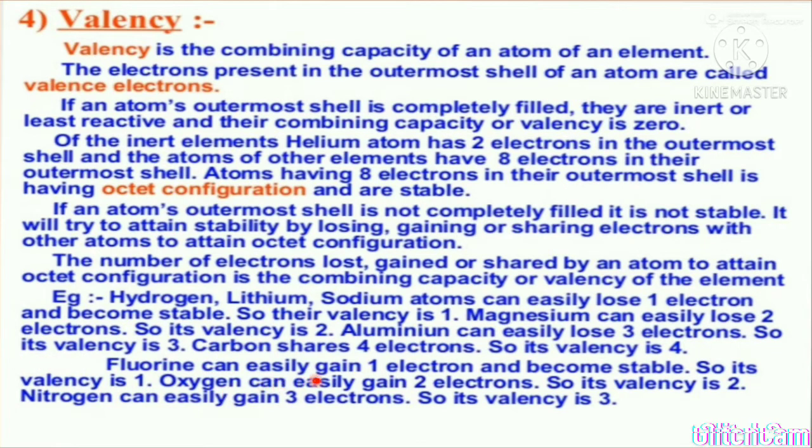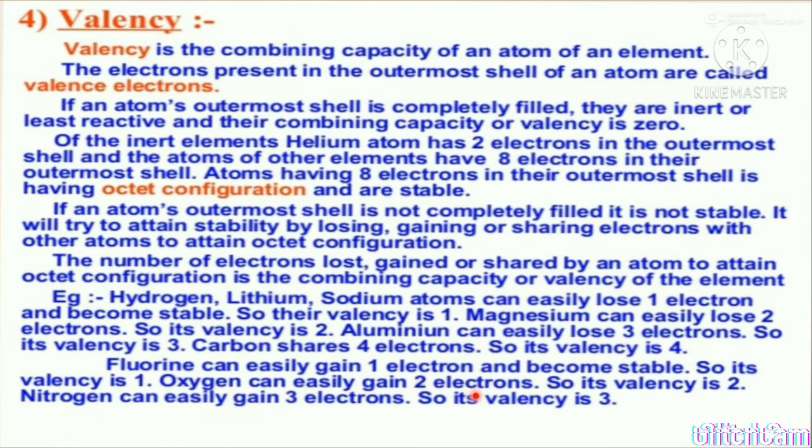Fluorine can easily gain 1 electron and hence become stable, so its valency is 1. So as I had already discussed, the number of electrons donated or gained is also known as their valency.